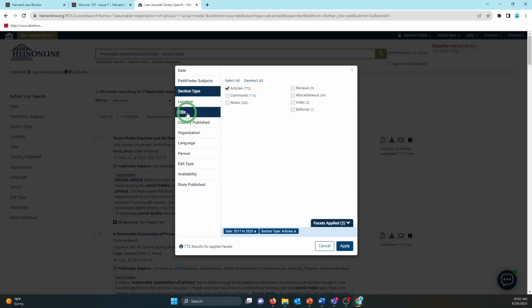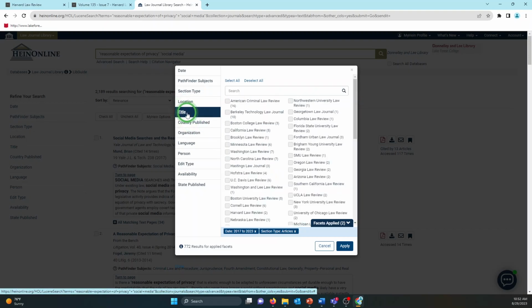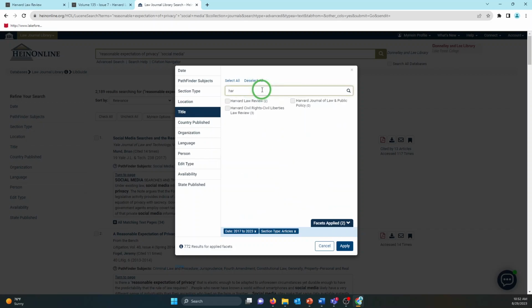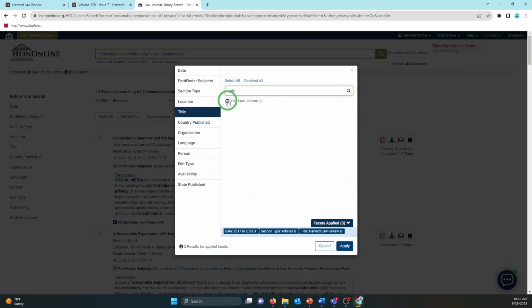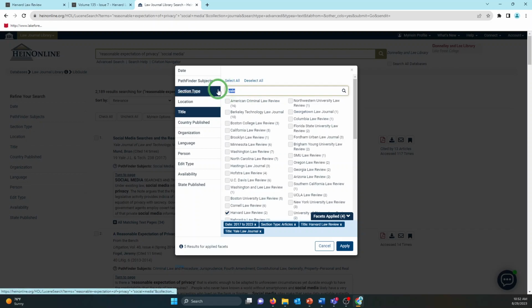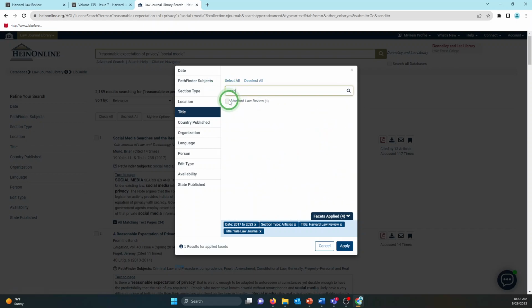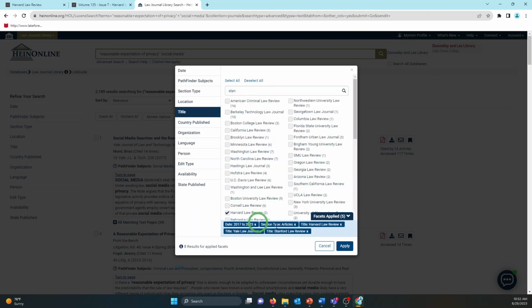for articles. I can even, under title here, this is not the title of the article, but this is the title of the law review. If I wanted to limit this just to the Harvard Law Review, I could do that. Or if I wanted a couple, notably good law reviews, I can filter for Yale, Harvard, Stanford, Columbia if I wanted to add it to. We'll just add Stanford here. But now I have a few different filter reviews that I may or may not want to do.